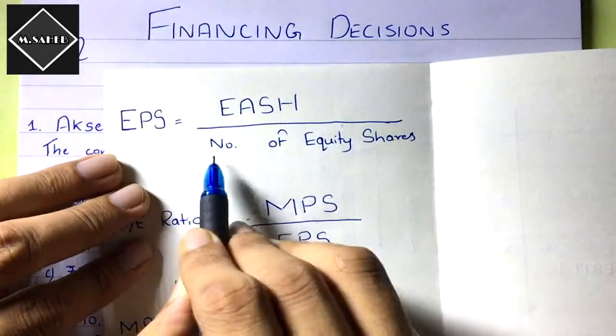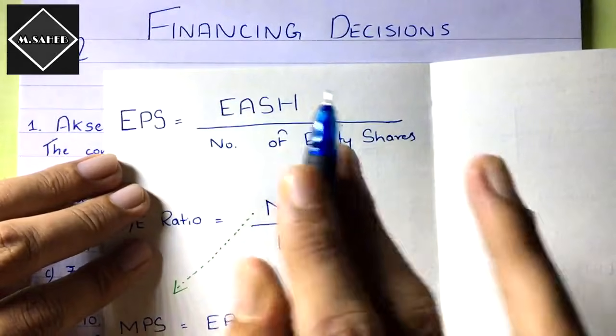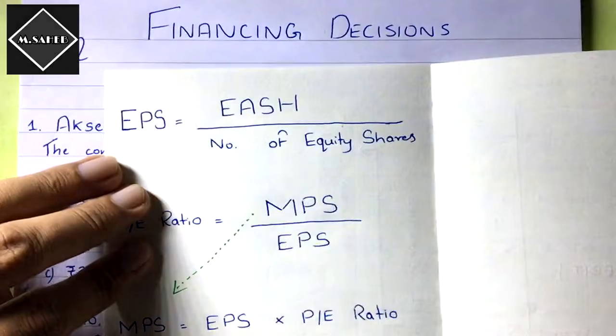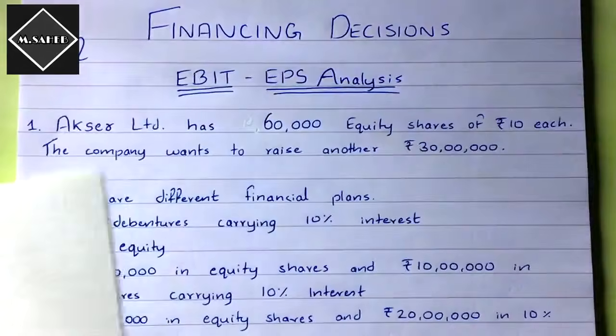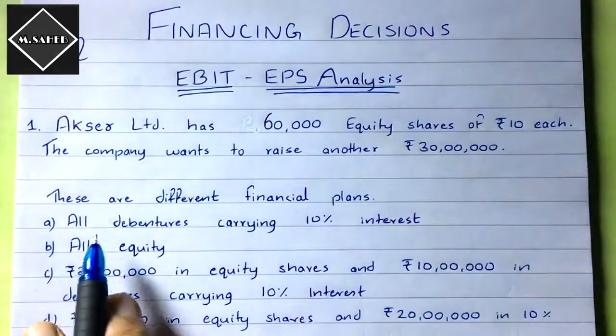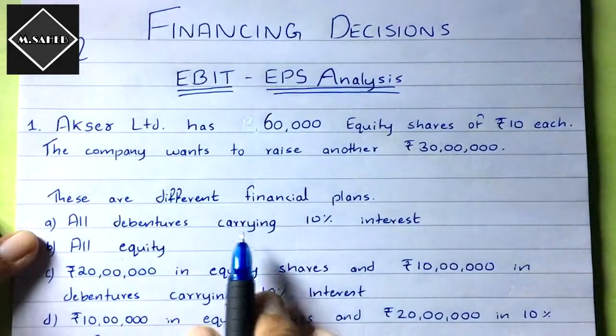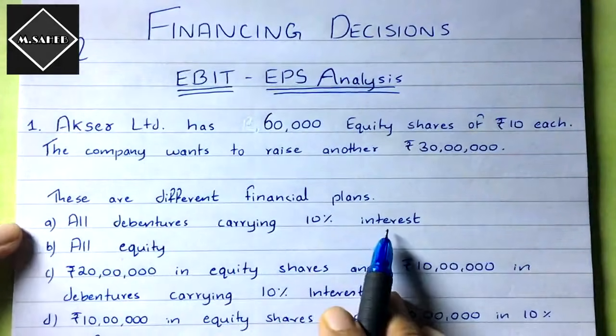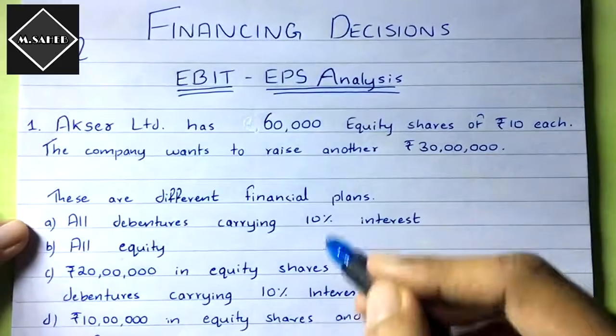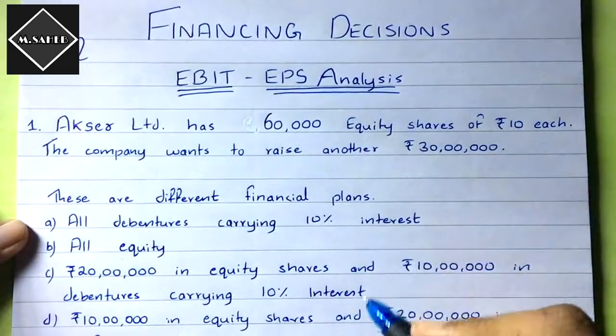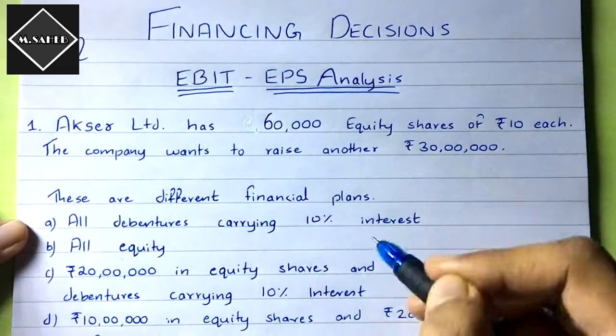You see this? Number of equity shares. So the number of equity shares is very important, fine. If you see the first plan, that is all debentures carrying 10% interest, these are the different plans. How is the finance manager going to raise the funds? So which plan to select, that is the question.